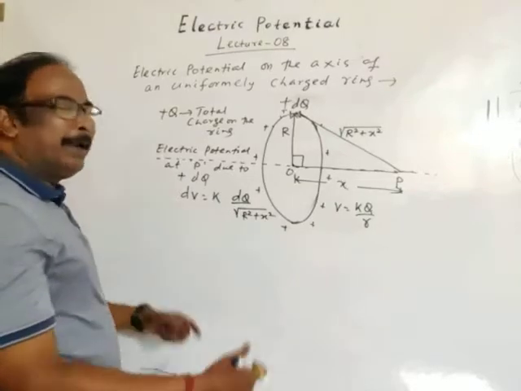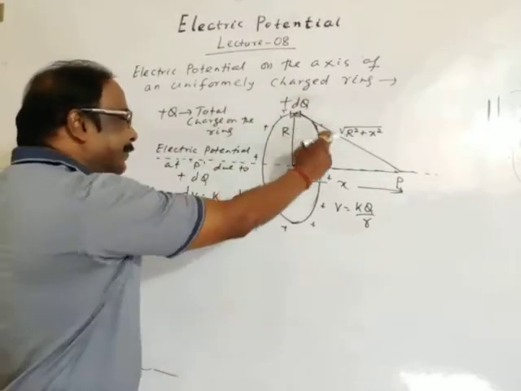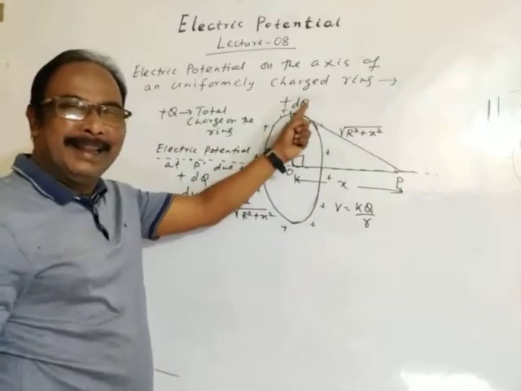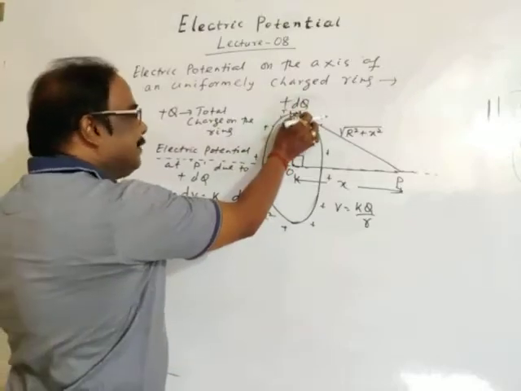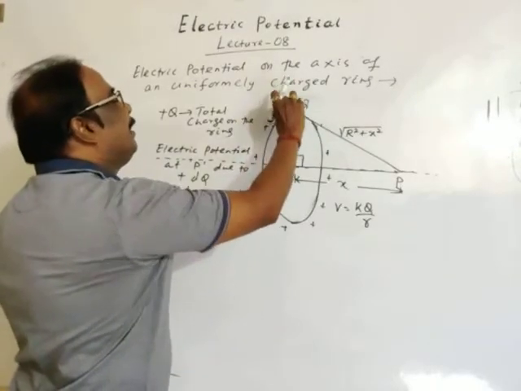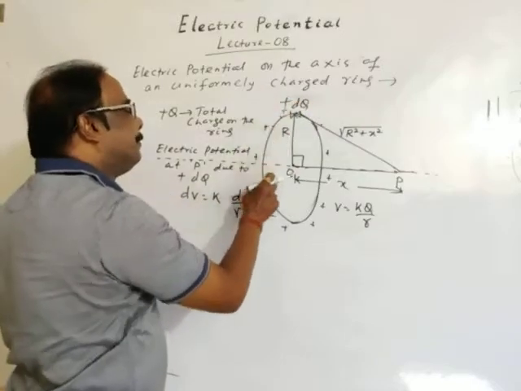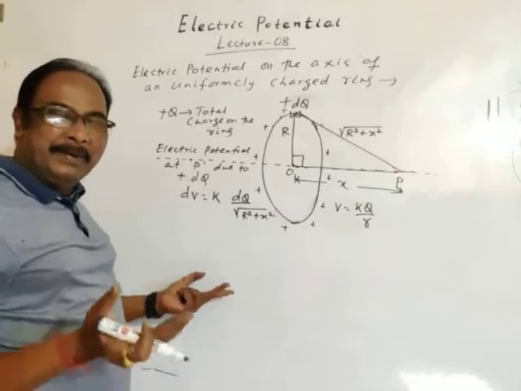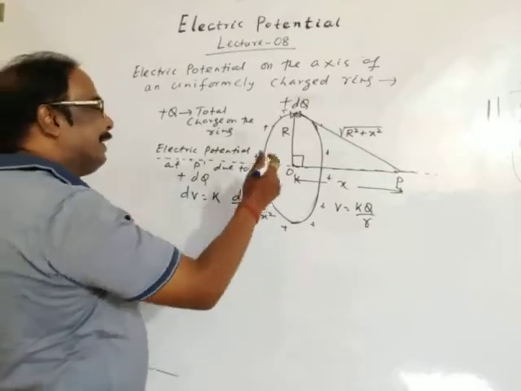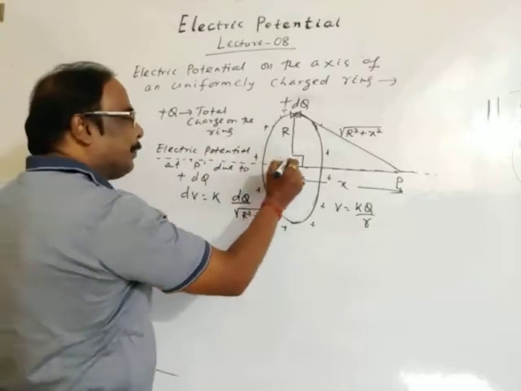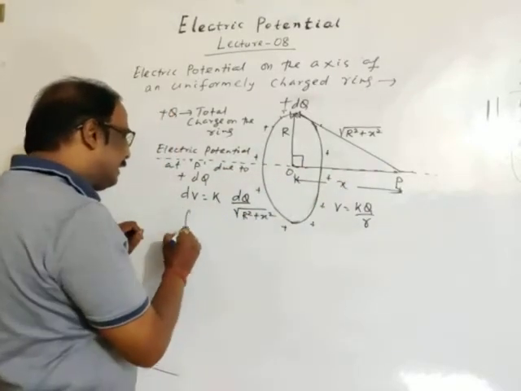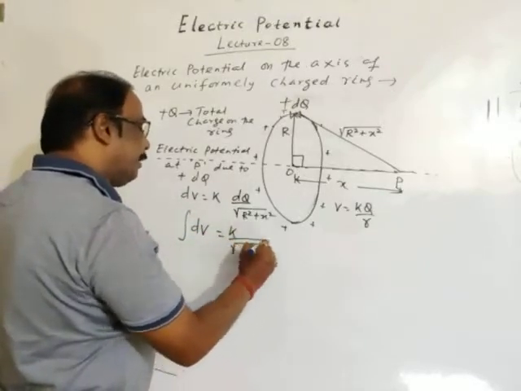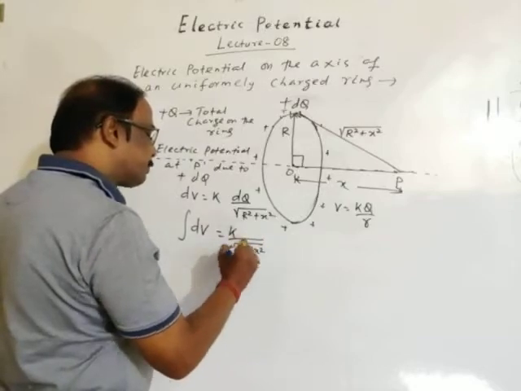Then we have to find the total potential at point P due to the total length of the ring. This is an elemental length of the ring. The ring may be divided into an equal number of similar elements, each carrying charge dq. So to get the total potential at point P, let's integrate both sides, dV equals k divided by the square root of r square plus x square times dq.